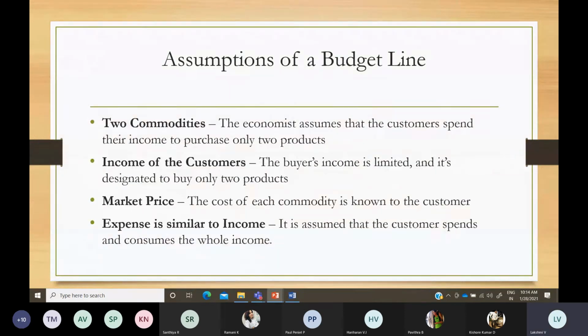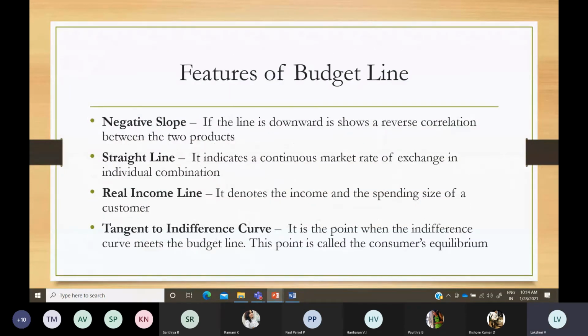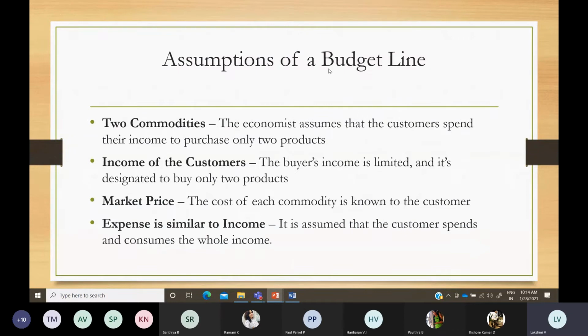Okay, so we have discussed the features of the budget line, and now moving to the assumptions of the budget line. Under the assumptions, you are going to take only two commodities here. In the indifference curve also we have taken only two goods, and in the budget line also we are taking only two goods.